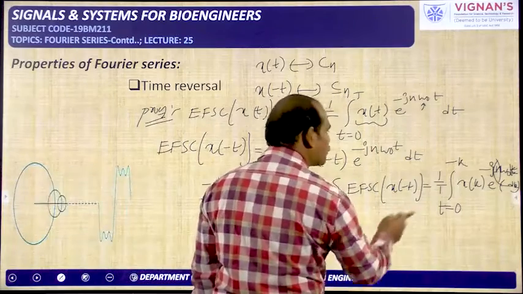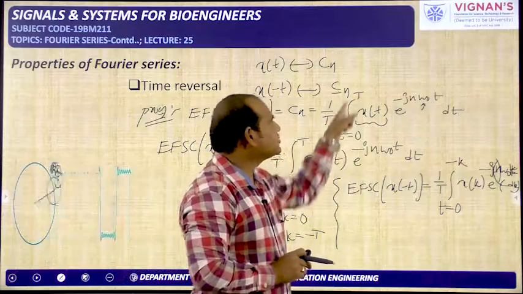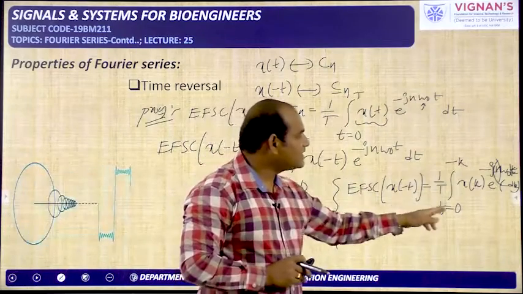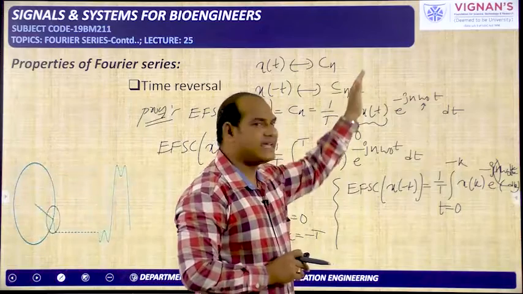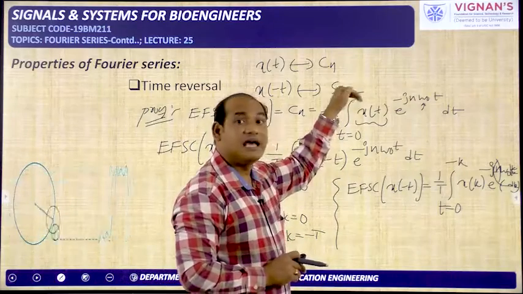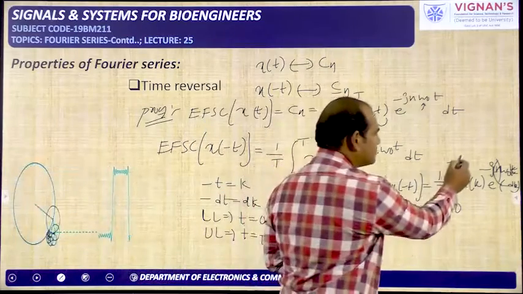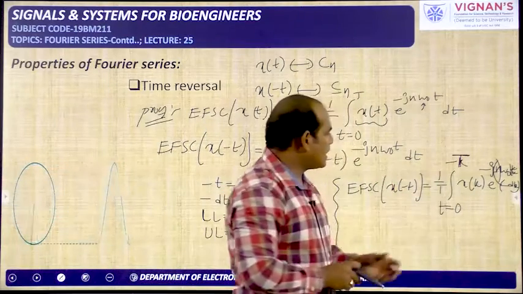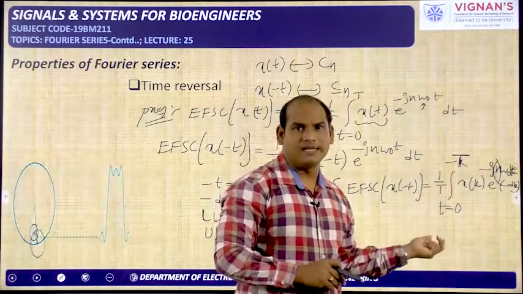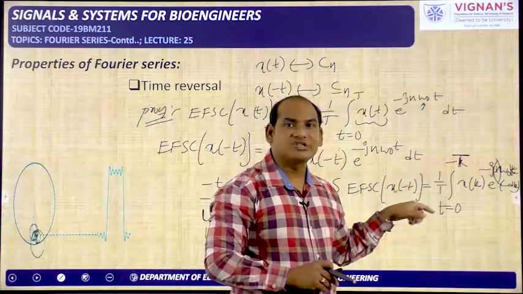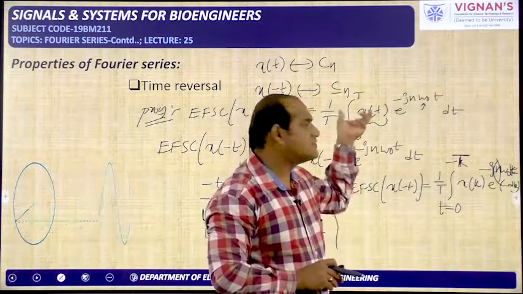Okay, so if you compare this formula with the Cn formula, 1 by T is there, integral 0 to T is there. But here integral 0 to minus T is there. What is the change? Here in the forward direction we are taking, lower limit is 0, upper limit is right side of the lower limit, that is capital T. But here it is minus T, lower limit is 0, but upper limit is on the left side of the lower limit. So if you do the integration, you will get the negative of the integration of this one.